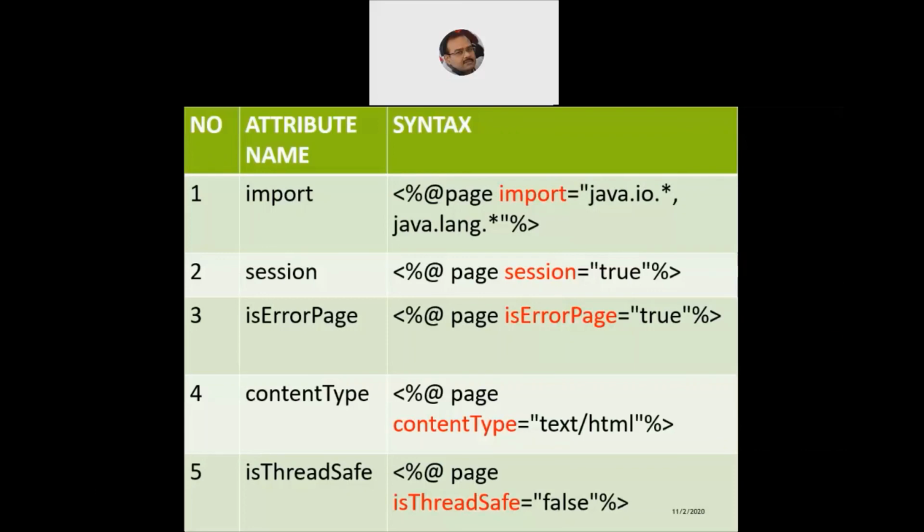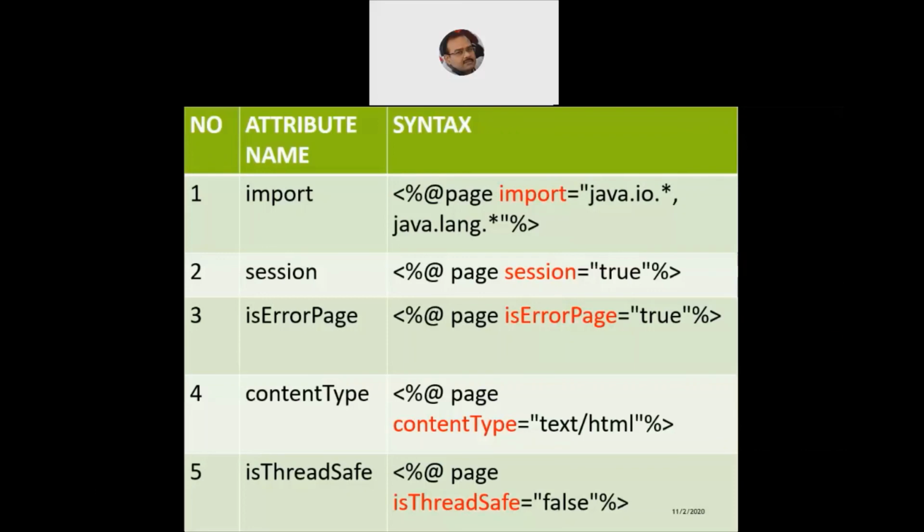If you remember the code in the servlet, we used response.setContentType("text/html") within parentheses and quotes. But here we use contentType, which becomes the name of a predefined attribute for the page directive, and then within quotes "text/html".